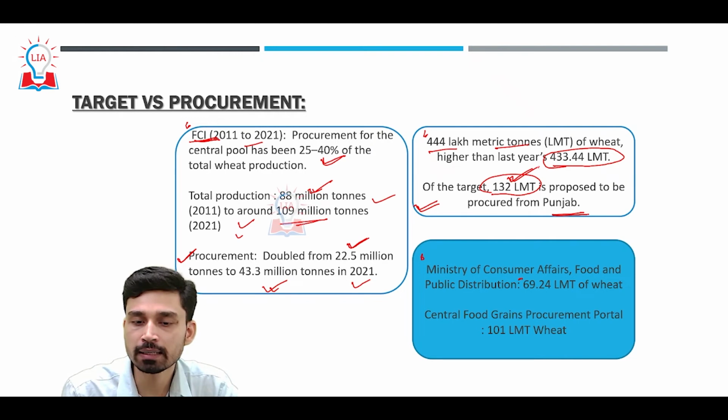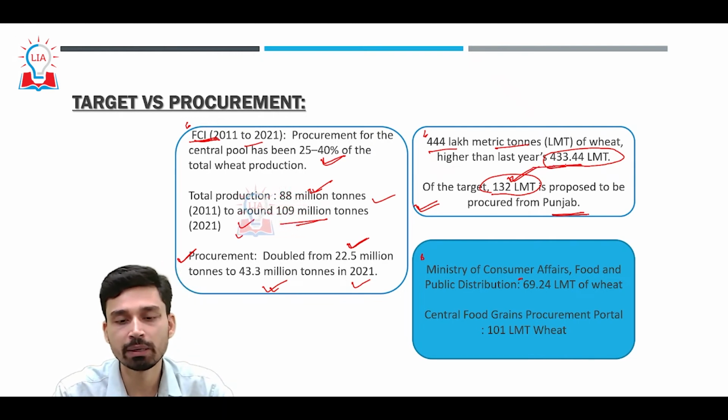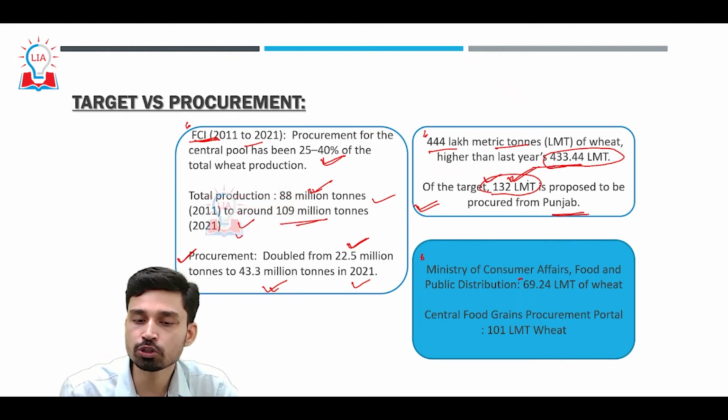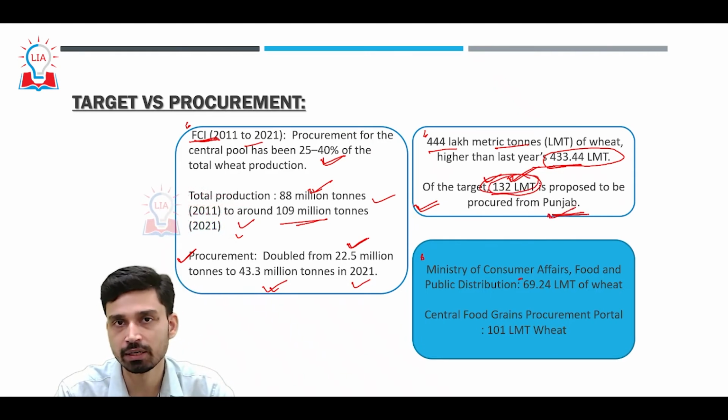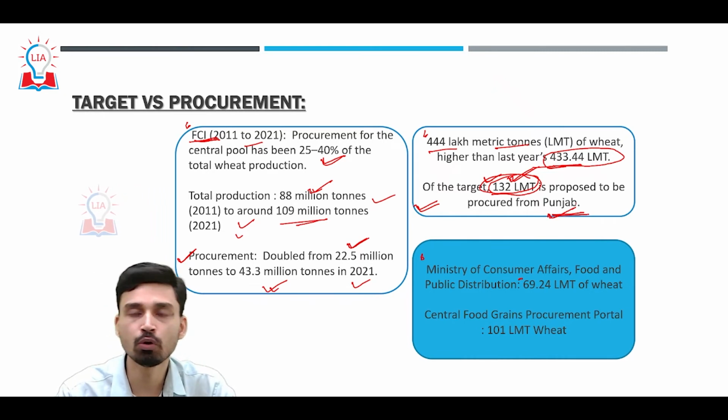Now, of this target of 444 lakh metric tons, almost 132 lakh metric tons is to be procured from Punjab itself. That means again, Punjab is going to be the largest contributor to the central pool of wheat this year.